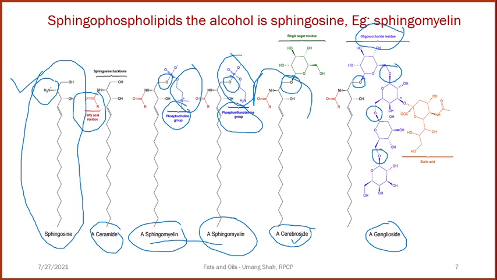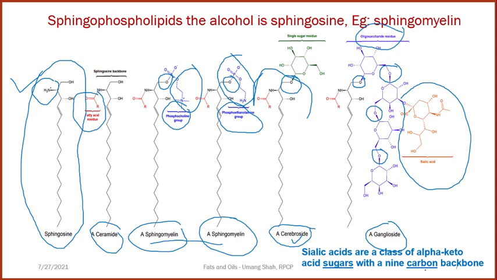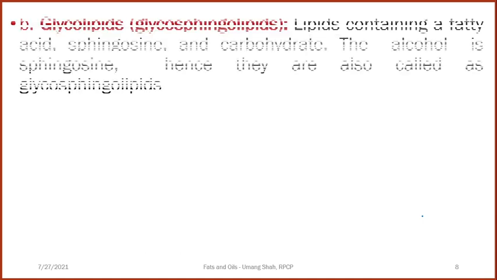And one of the sugar molecules is attached with sialic acid. Now what is sialic acid? It is a class of alpha keto acid sugar containing a 9 carbon backbone. So the whole is considered as a 9 carbon backbone containing alpha keto acid sugar, which is called sialic acid.